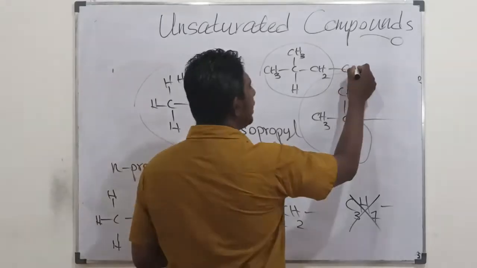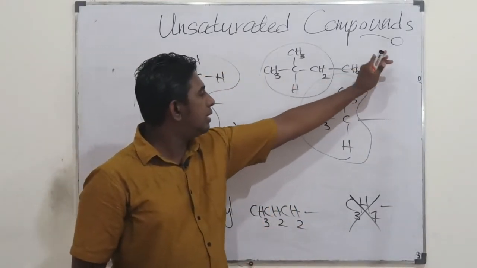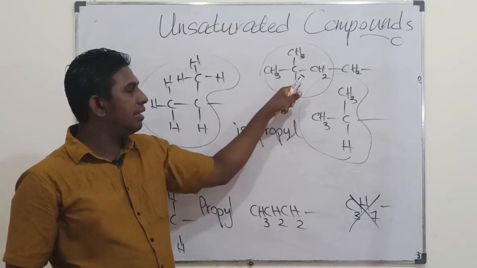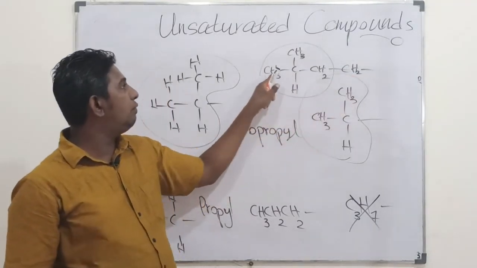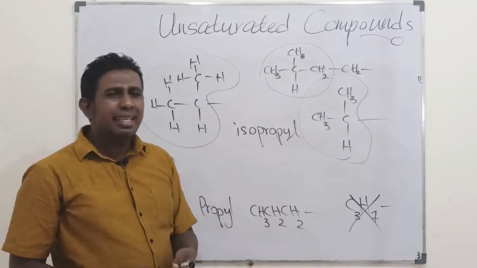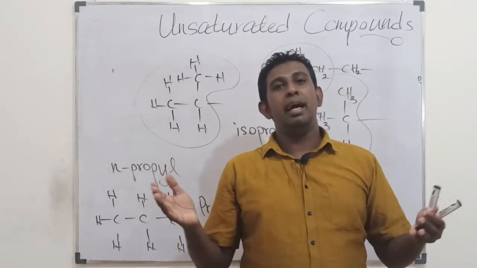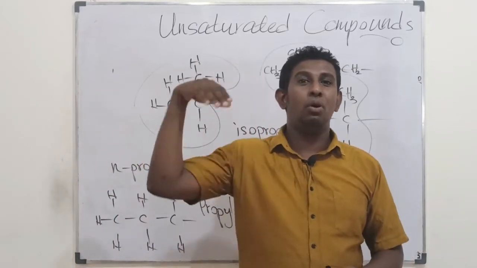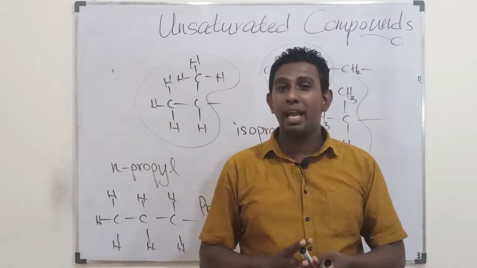When you have one more carbon, with the iso part, then it's 1, 2, 3, 4, 5. It's isopentyl. In that manner, it's isohexyl, isoheptyl, isooctyl, isononyl, isodecyl also possible to have.